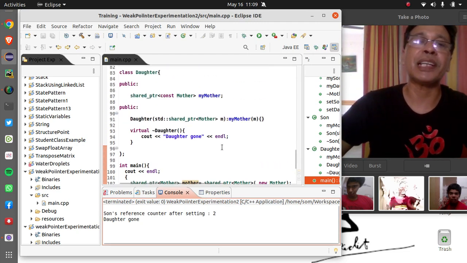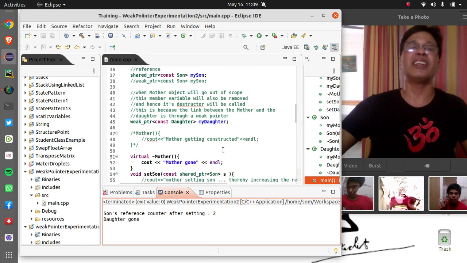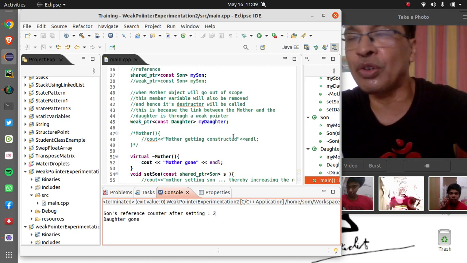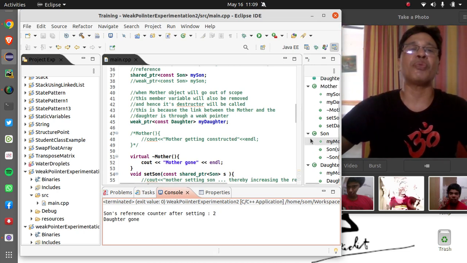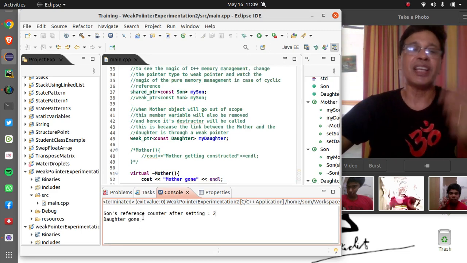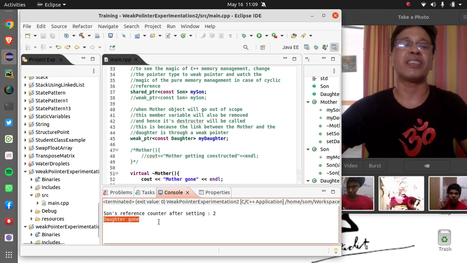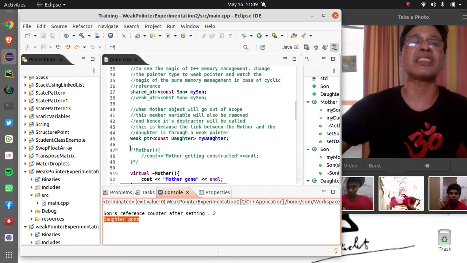Because we have kept the mother's reference to the son as a shared pointer, so whenever mother sets the son, the counter is incremented by 1. As you can see, in case of a shared reference to the son, only the daughter's destructor is called.